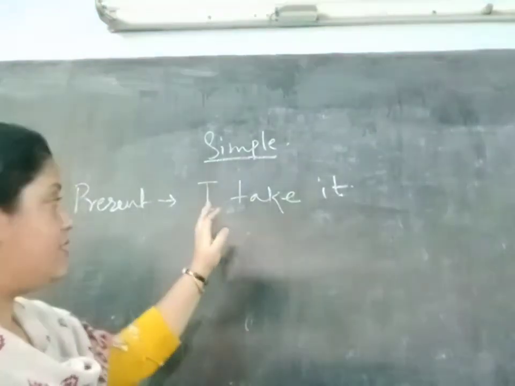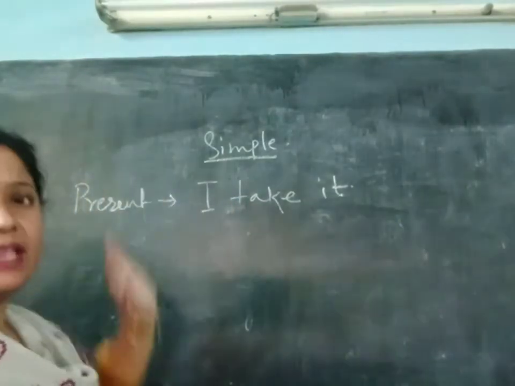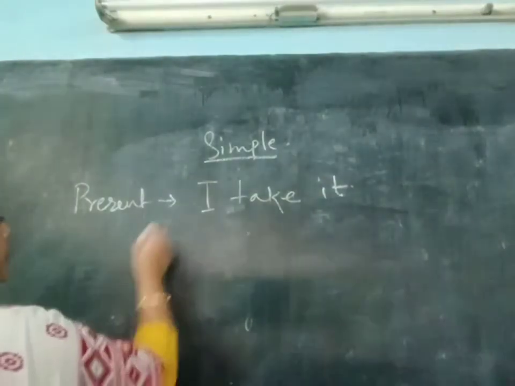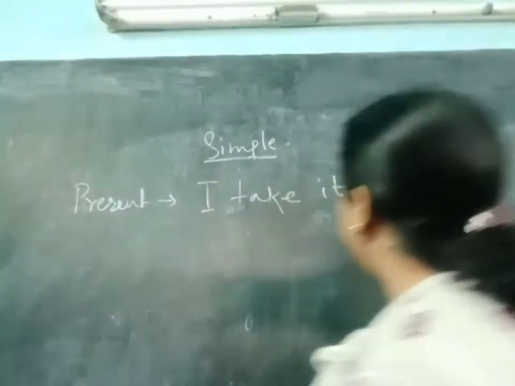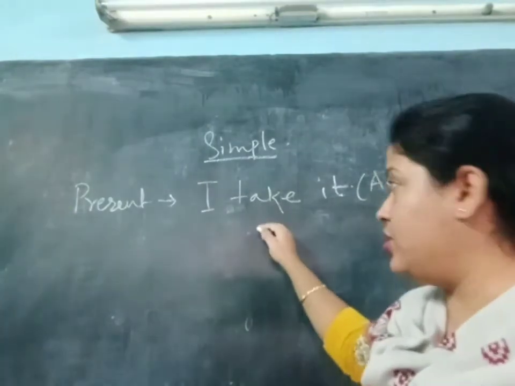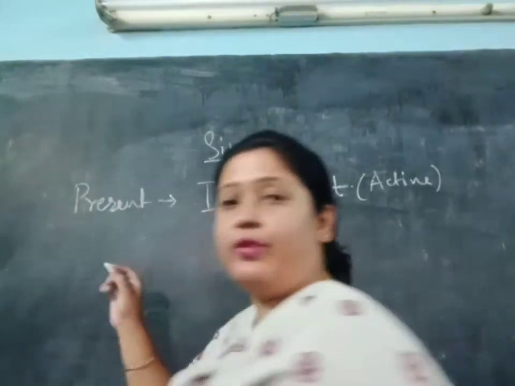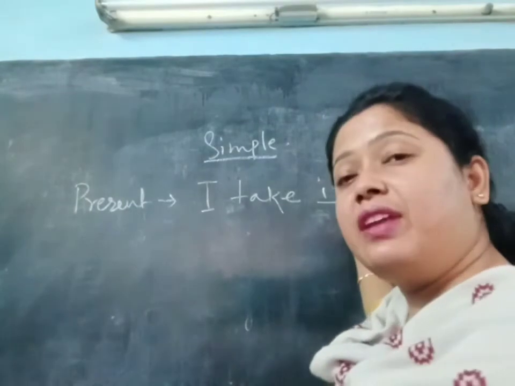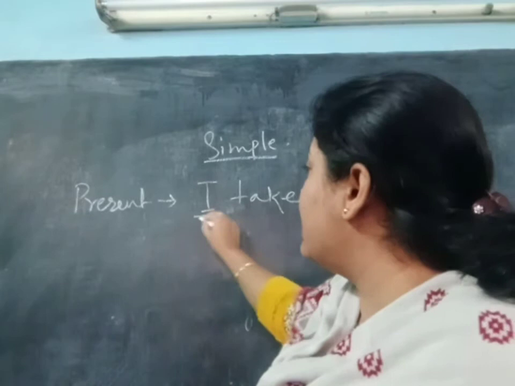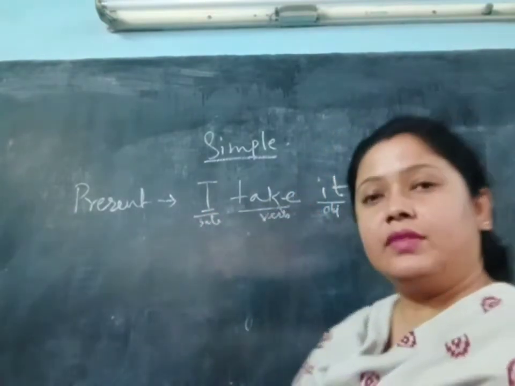If the sentence we are getting is like this, I take tea, so it is just simple present tense. Okay. So how are we going to change it? See. Now it is in the active voice. You can understand very well. Why? Because in I take tea, the subject is doing the action. Now you have to change it into passive voice. How will you write? Tea will become the object here. And I is the subject here. And take is the verb. Clear?